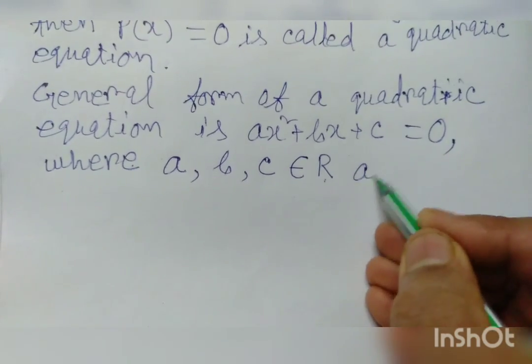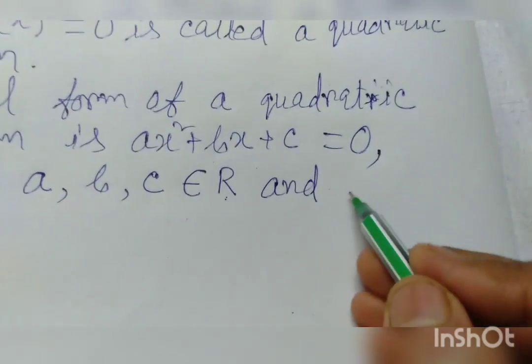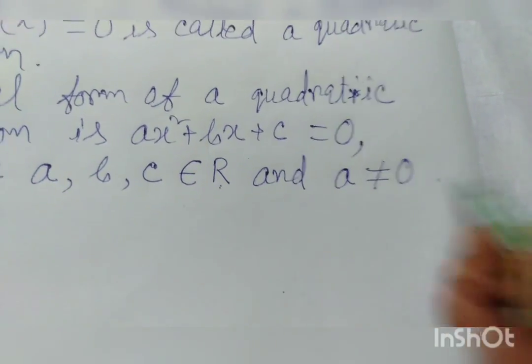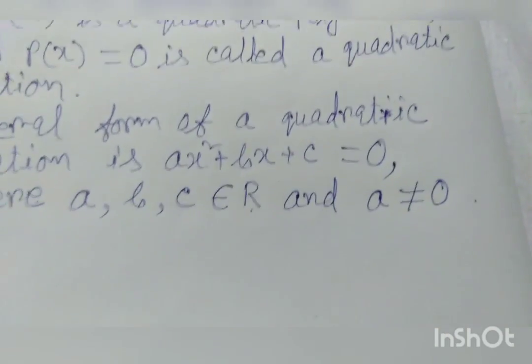And always remember, a is not equal to 0. A cannot be 0.